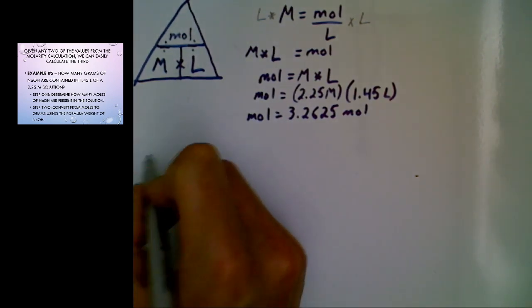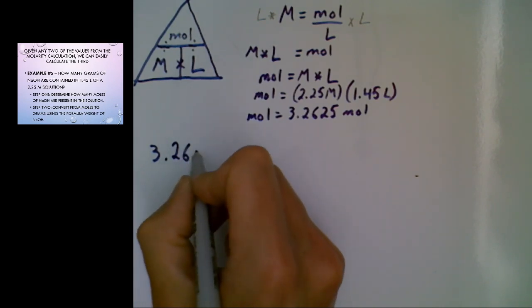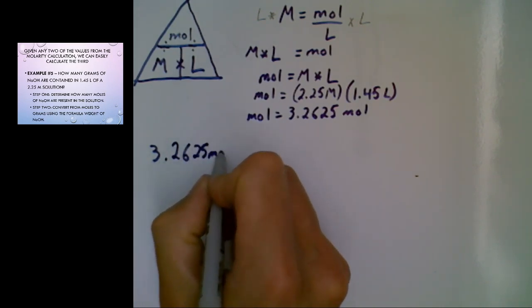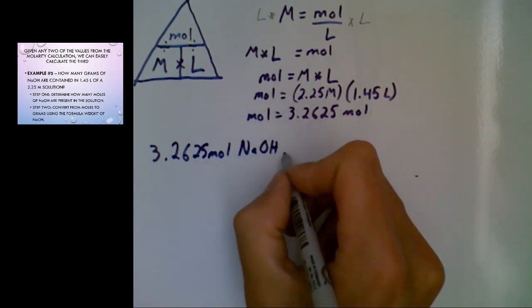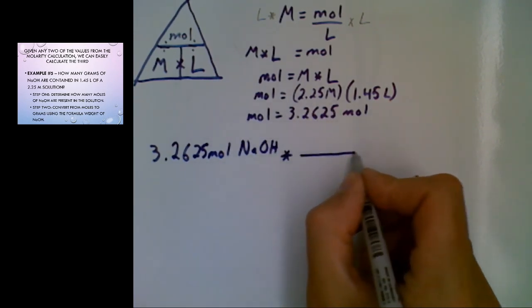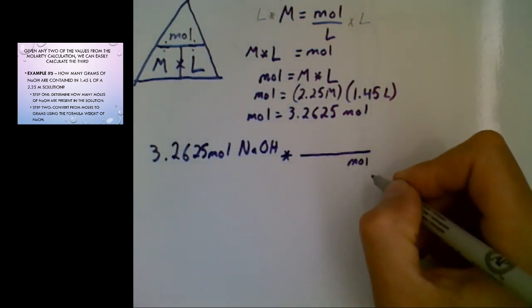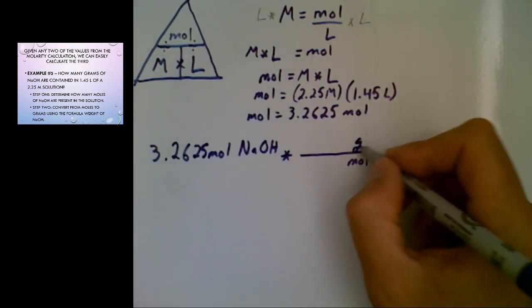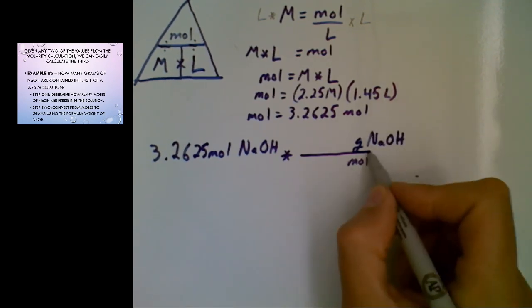So I'm going to take 3.2625 moles, and this is of sodium hydroxide. We want to convert this into a mass. So we're starting with moles. So moles is going to go on the opposite side of the equation, or the dividing line there, and this is going to be grams of sodium hydroxide.